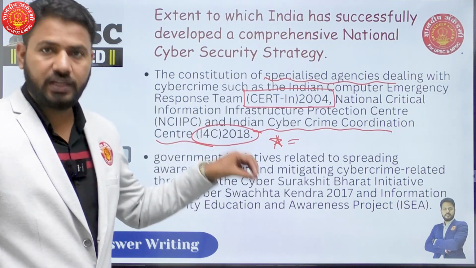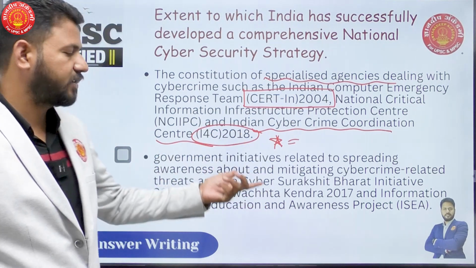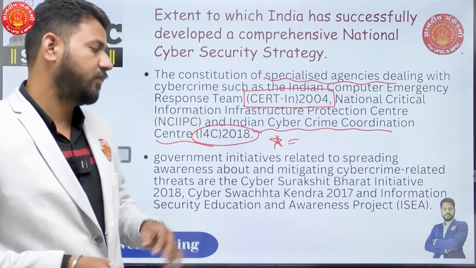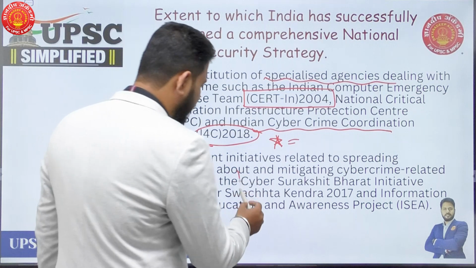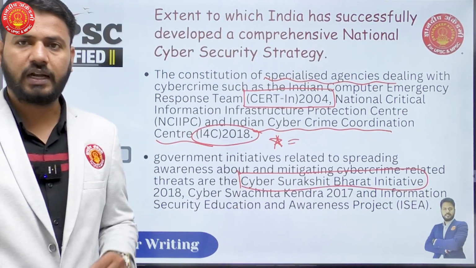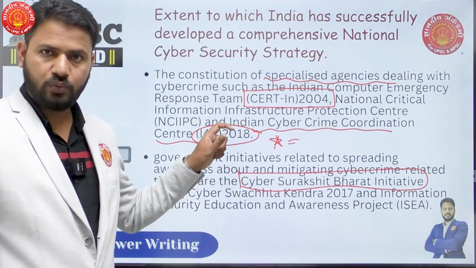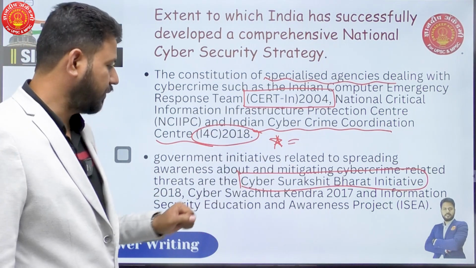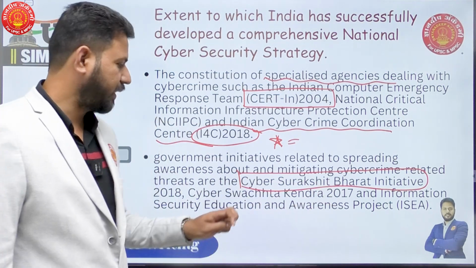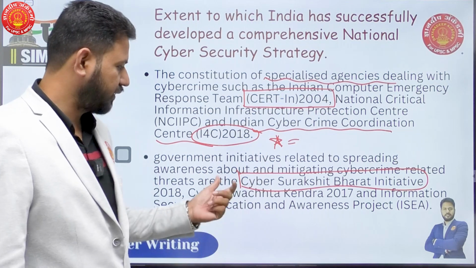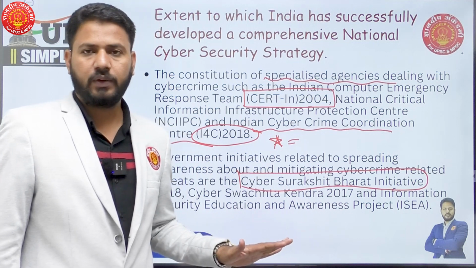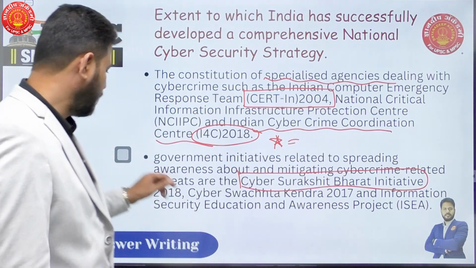Then government initiatives which are related to spreading awareness about dangers of cybercrime and mitigating cybercrimes. Again, very important names here. First is the Cyber Surakshit Bharat Initiative, which was started in 2018. Again, that is to create awareness amongst people. Then we have Cyber Swachhata Kendras in 2017, wherein people can debug their systems using this program. And then we have Information Security Education and Awareness Project. These are the initiatives that were started by the government.